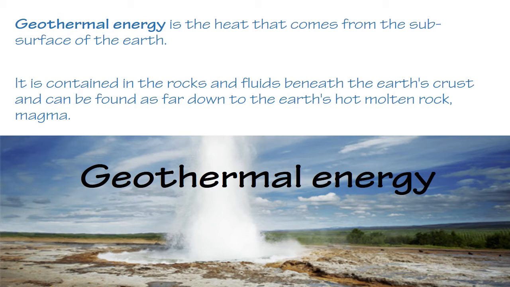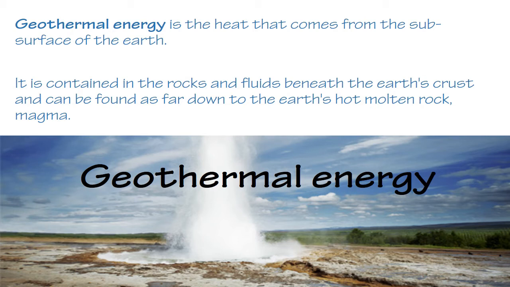Okay, let's first see what this geothermal energy is. Let's see the definition. Geothermal energy is the heat that comes from the subsurface of the earth. It is contained in the rocks and fluid beneath the earth crust and can be found as far down as the earth's hot molten rocks, magma.